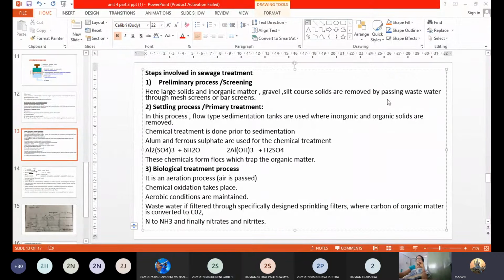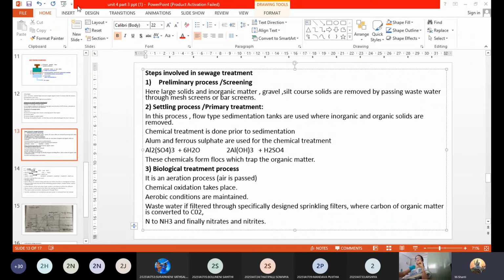This we have already come across. That's why I'm asking you. To make impurities settle, ma'am. Which impurities?